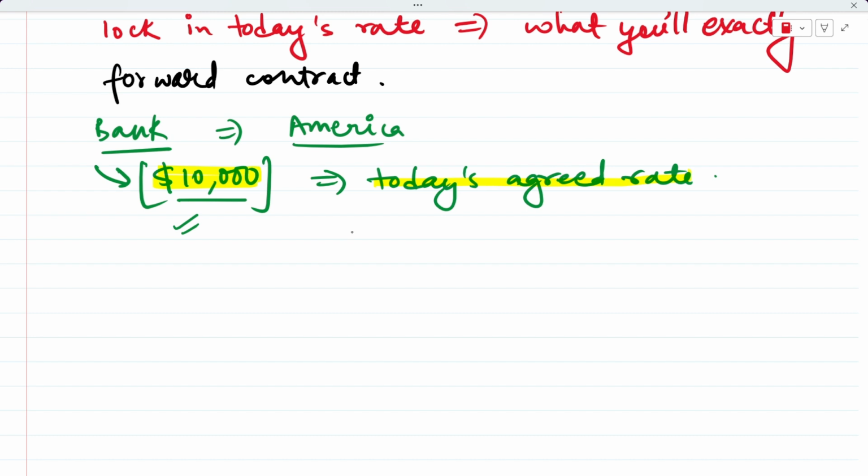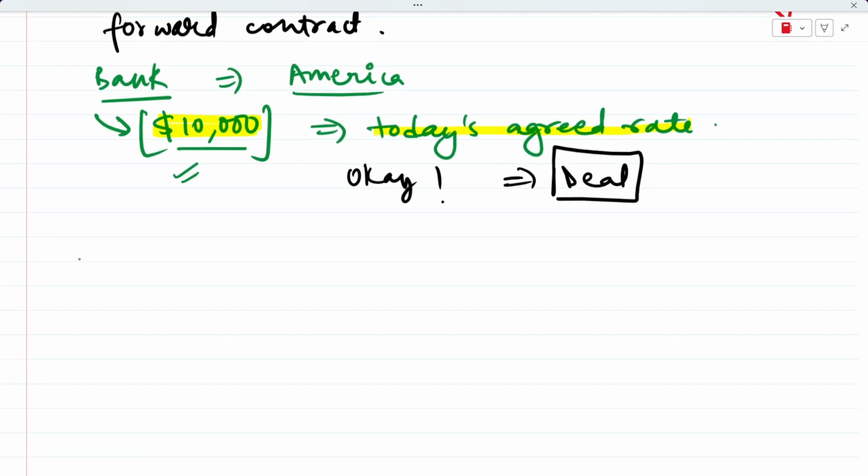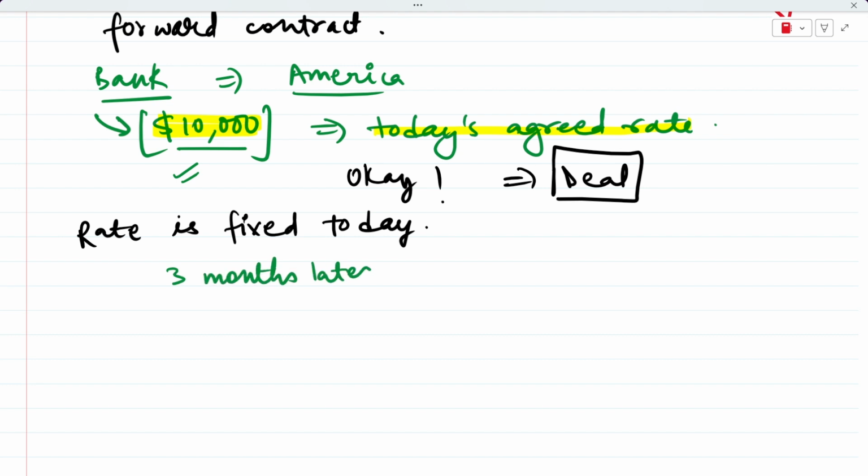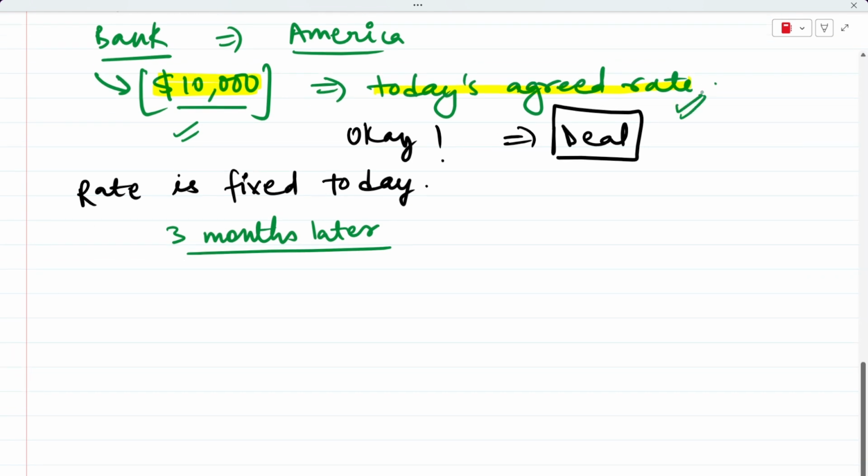So the bank says okay, the bank gives you a thumbs up, done. Then you both sign a deal. Basically, you and the bank sign a deal, okay? And the deal is that the rate is fixed today. This is the deal between you and the bank, that you have fixed the rate today itself. So what happens 3 months later? When you approach the bank and ask for these $10,000, you pay at the rate that you agreed today.